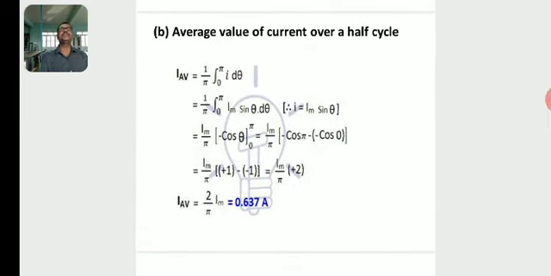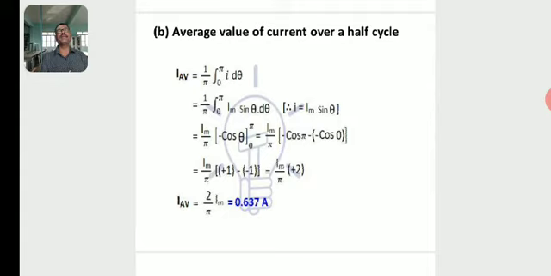So then what about the average value of current over a half cycle? For one complete cycle, the average value or mean value must be equal to 0. For a half cycle, I average is equal to 1 by pi integration of I d theta, where the limit is 0 to pi. We know that for one complete cycle, the angle is 0 to 2 pi, and for a half cycle, 0 to pi. Then again I is equal to I m sin theta. Then 1 by pi integration of I m sin theta d theta with the limit 0 to pi.